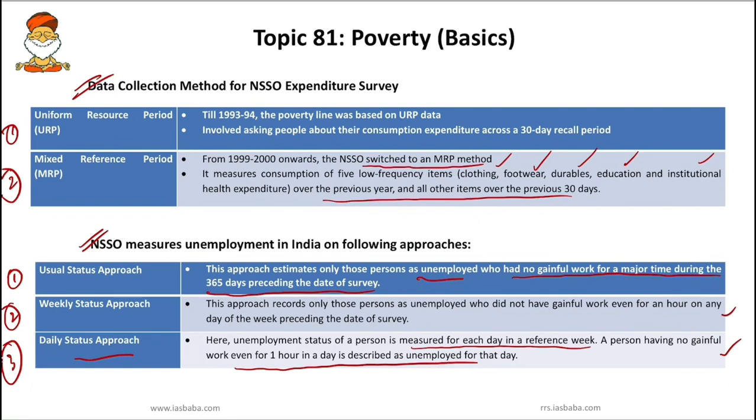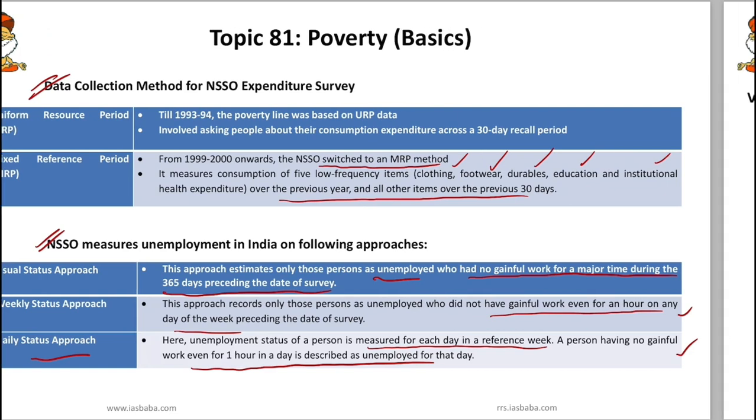You have to remember, in the weekly status approach, only those persons are classified as unemployed who did not have gainful work even for an hour on any day of the week. So this is what is important. In daily status, a person having no gainful work even for 1 hour in a day is described as unemployed for that day. So these are the 3 different approaches used by the NSSO in order to measure unemployment.